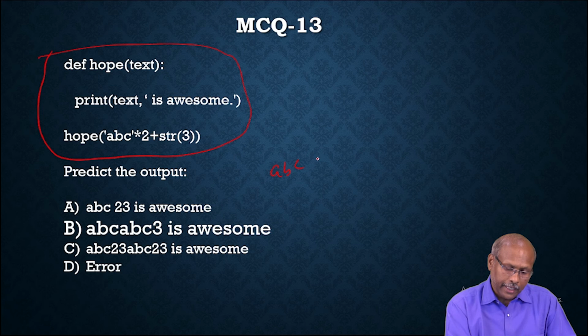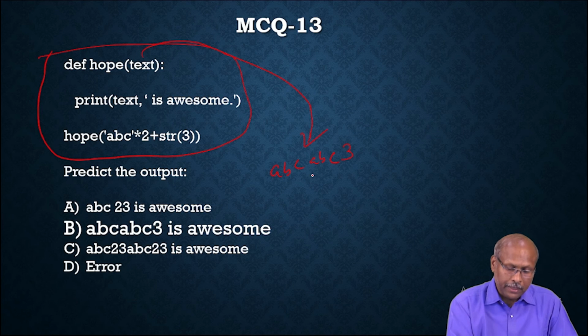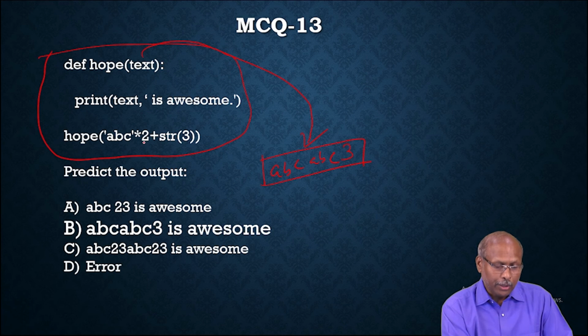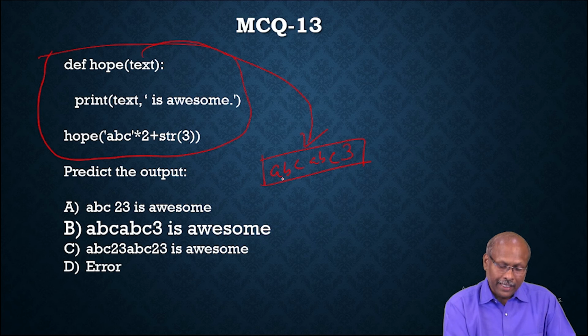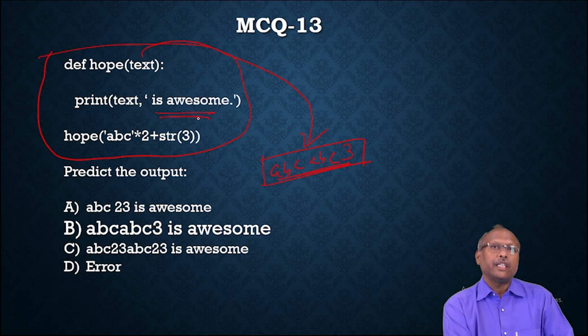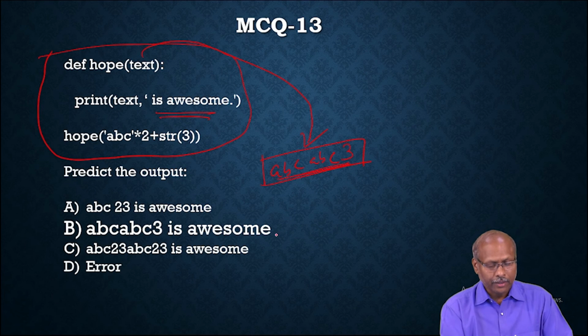That means ABC, again ABC, and 3 is concatenated, so finally the text passed here is ABCABC3. This is the parameter you are passing, because you are multiplying with 2 and adding 3. After passing this, the 3 is concatenated, and finally this value is concatenated with is awesome. So the answer will be ABCABC3 is awesome. So this is the correct answer.